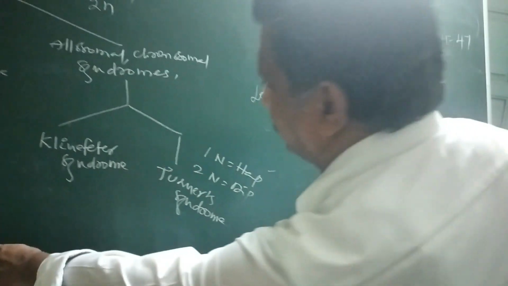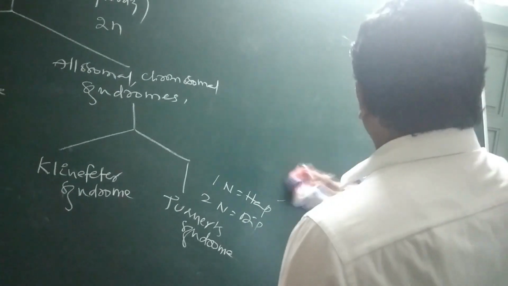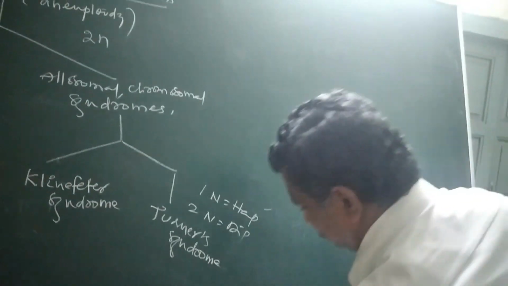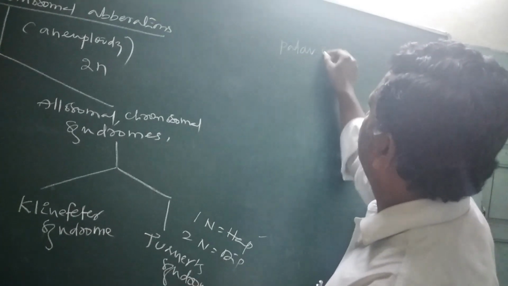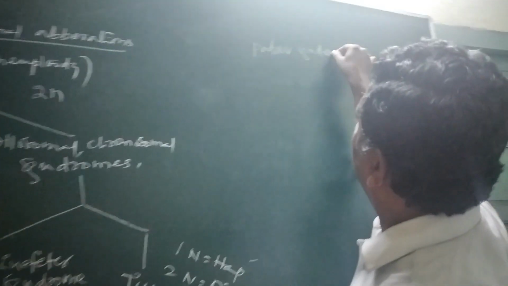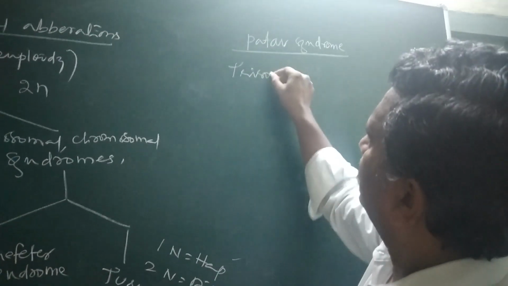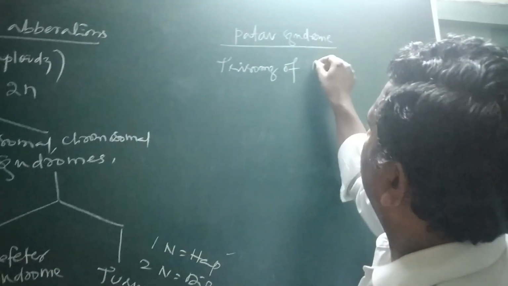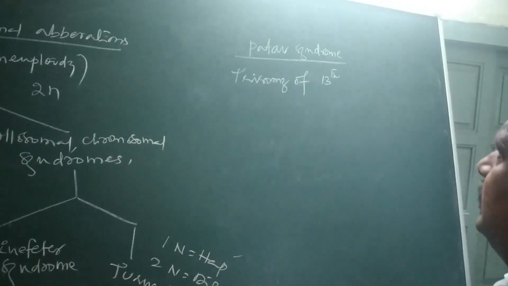Then the next one is Patau syndrome. Trisomy of the 13th chromosome gives the Patau syndrome.